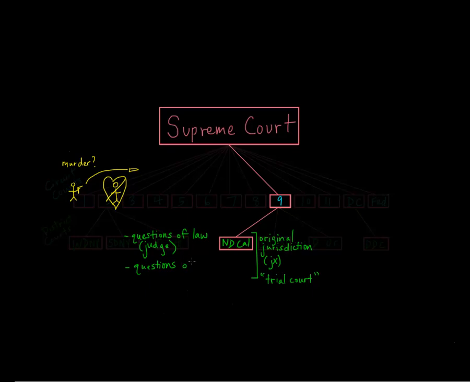Questions of fact. That's the other thing that trial courts need to do. Okay? So did the defendant actually shoot a gun at the person who died? And did the gunshot actually cause the heart attack that killed the person? Well, usually a jury decides questions of fact. That's the jury's job in the trial court.